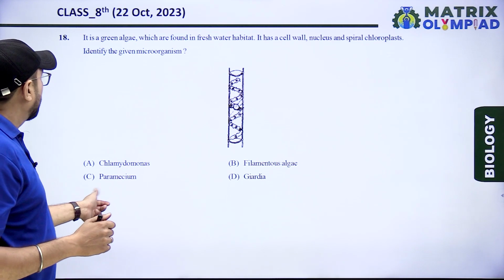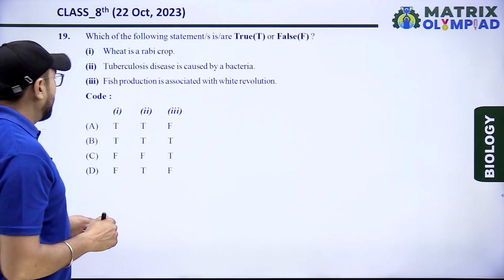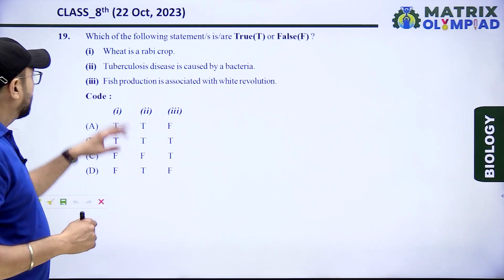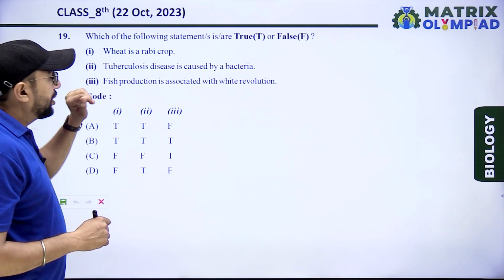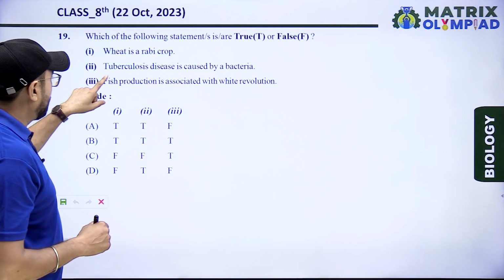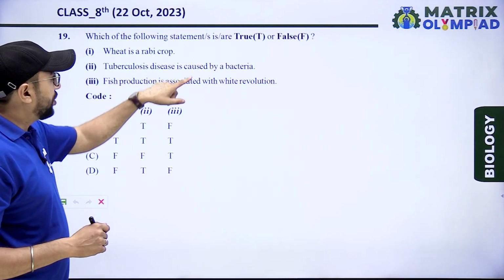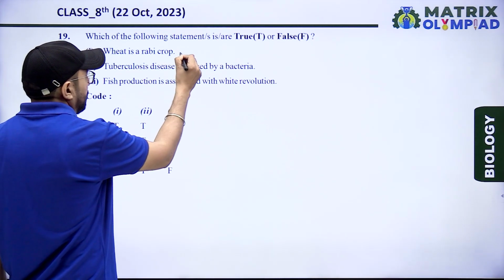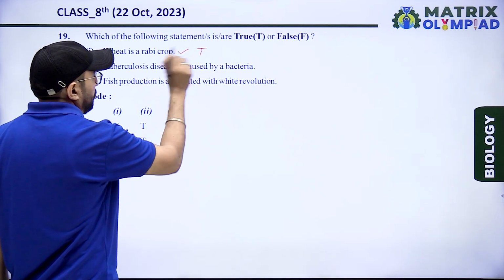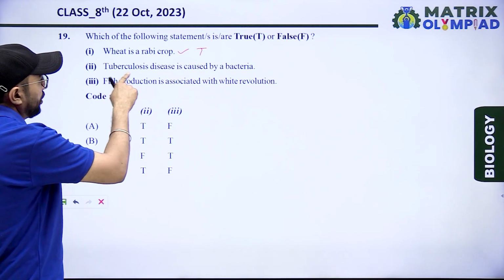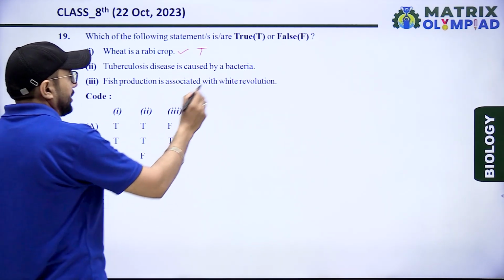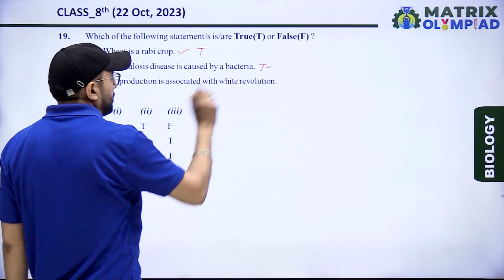Next question. Which of the following statements are true and false? Option first, wheat is a rabi crop. Next, tuberculosis disease is caused by a bacteria. Wheat is a rabi crop, that is true, right? Tuberculosis disease is caused by a bacteria, that is right, a true statement.